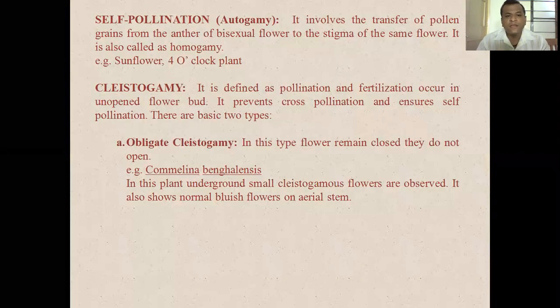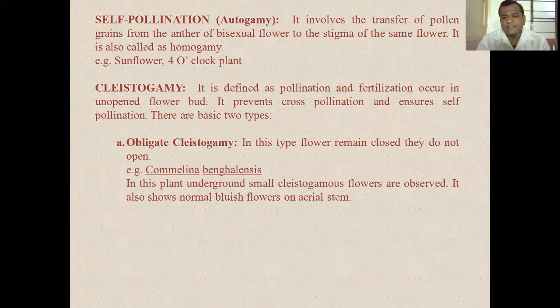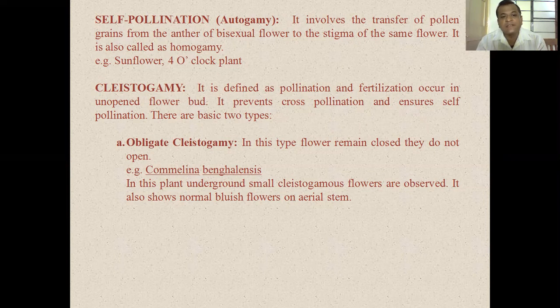Let us see each one by one. The self-pollination involves the transfer of pollen grain from the anther of a bisexual flower to the stigma of the same flower. It is also called homogamy. Then we will see cleistogamy. In this type, pollination and fertilization occur in an unopened bud. It prevents cross-pollination and ensures self-pollination.